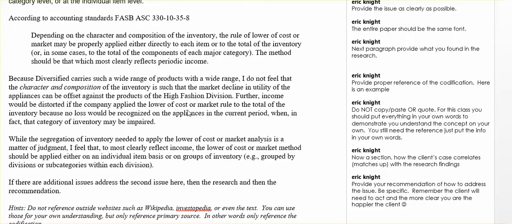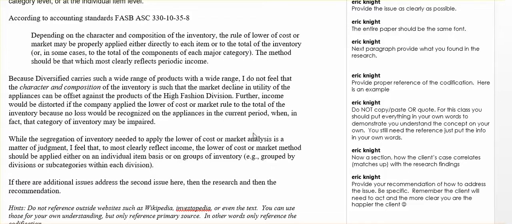So when you go to provide the recommendation, here's your findings. Then you want to recommend what to do. It doesn't have to be this long, but when you want to recommend what to do, you need to be very clear about what to do for the client. Provide your recommendation of how to address the issue. Be specific.